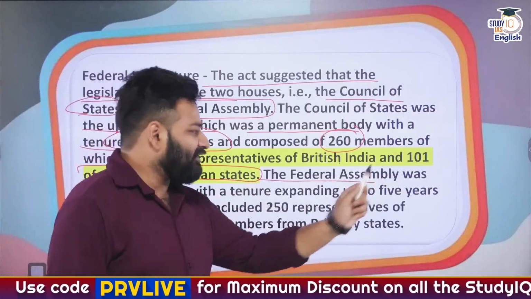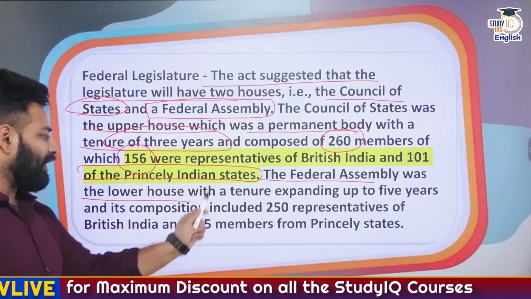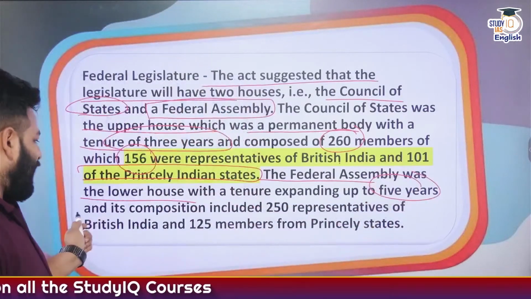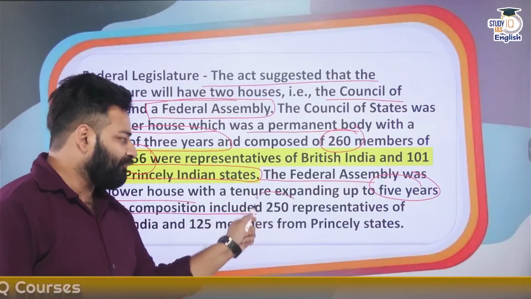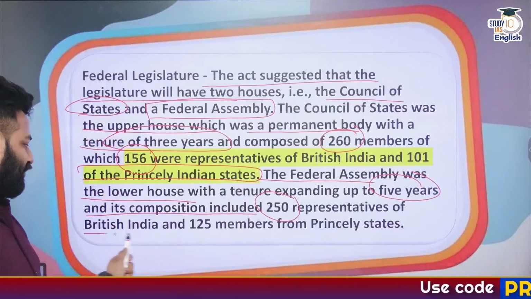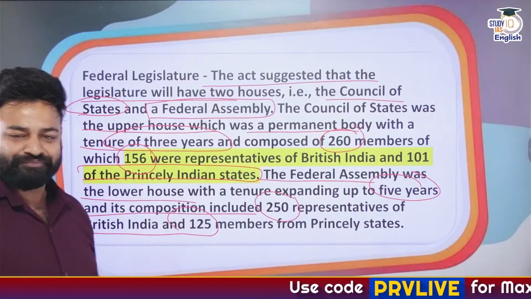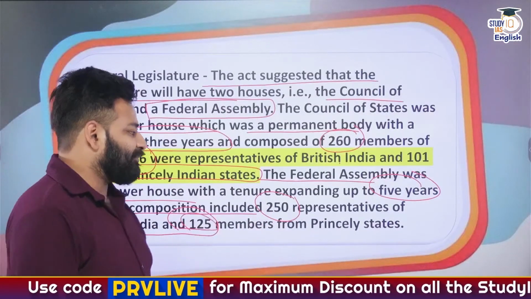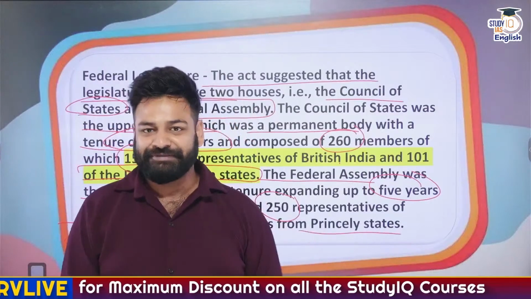The Federal Assembly was the lower house with a tenure of up to 5 years, and its composition included 250 representatives of British India and 125 members from the princely states, right?